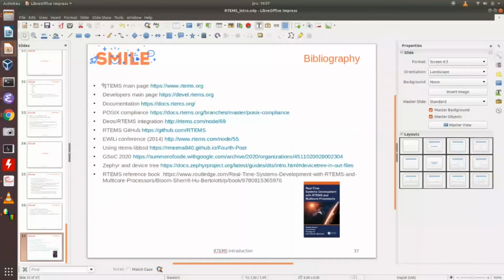Okay, so here is a small bibliography with most of the time RTEMS documentation, which is nice, and the last, the book which was published by the RTEMS authors, mainly Joel Sherrill from OAR, who is one of the main developers of RTEMS, and you can buy it online. It's more than 100 euros, but it's a very interesting book.